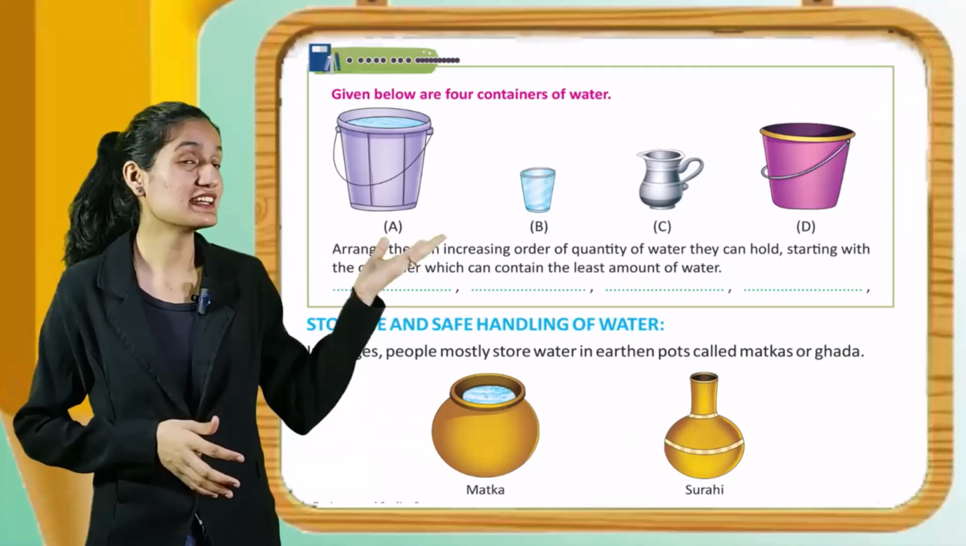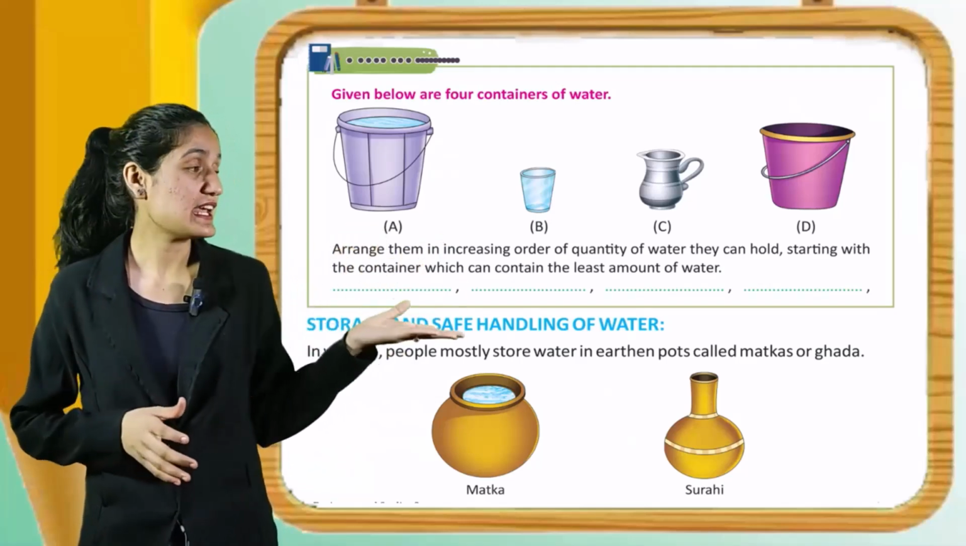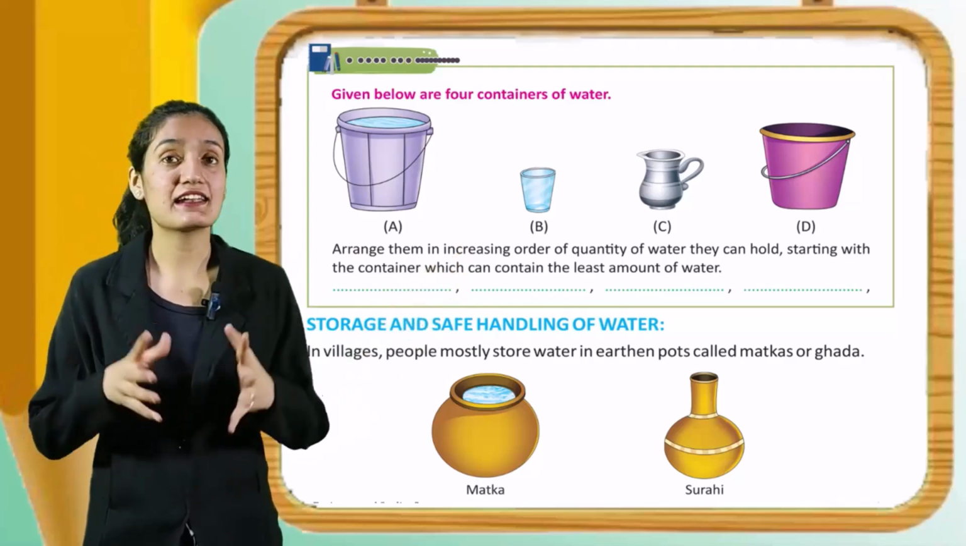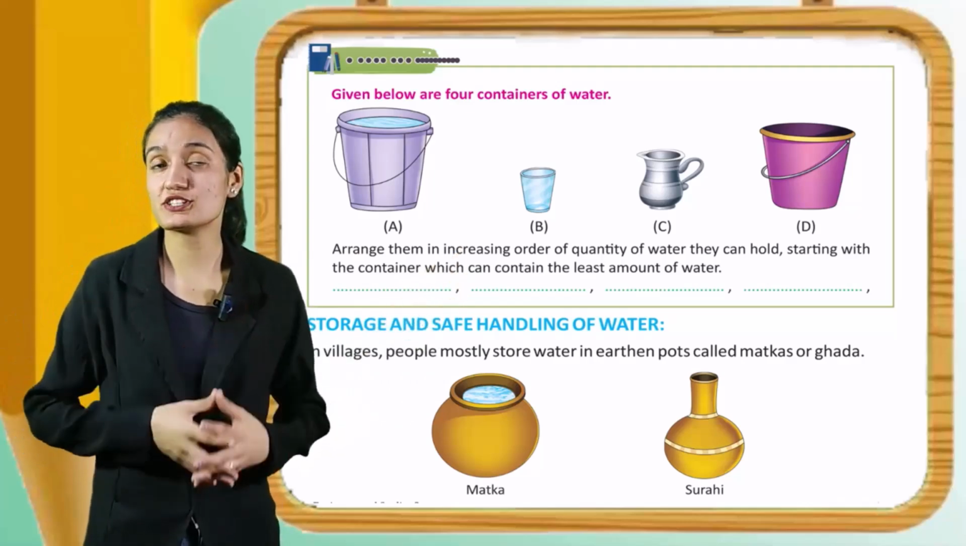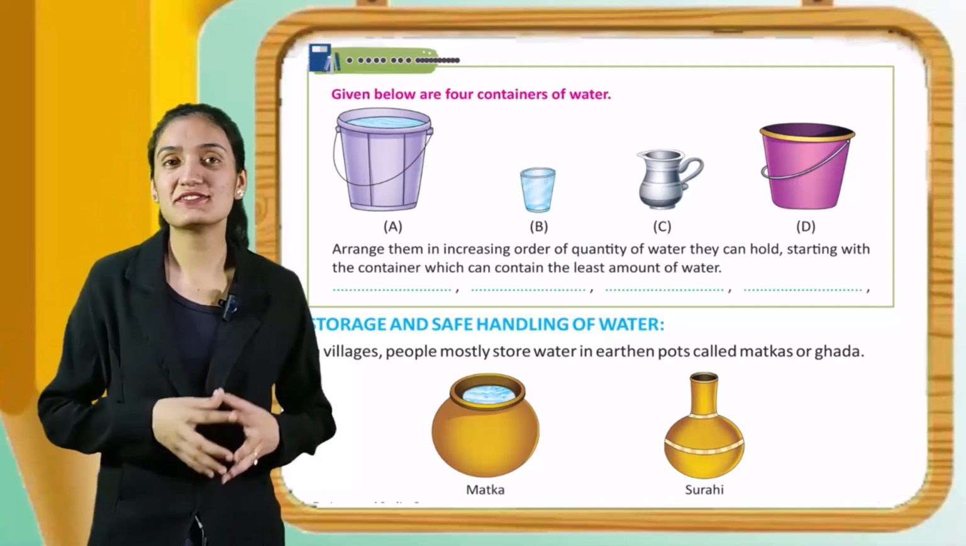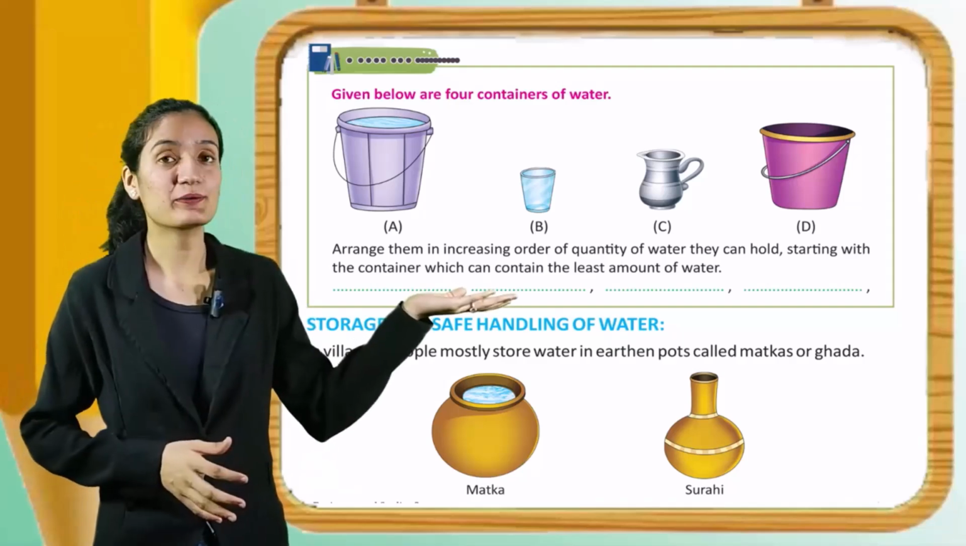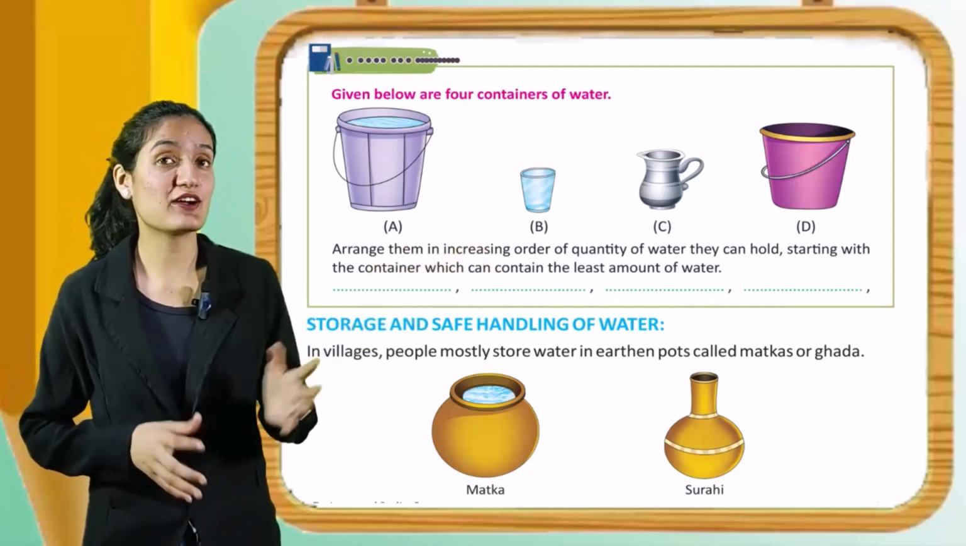Now the activity. Given below are 4 containers of water, A, B, C and D. Arrange them in increasing order of quantity of water they can hold, starting with the container which can contain the least amount of water. Now, storage and safe handling of water.